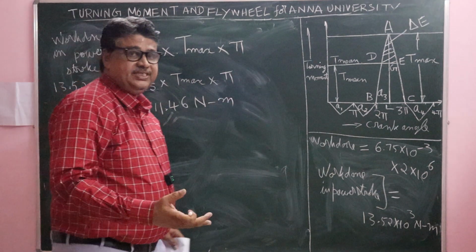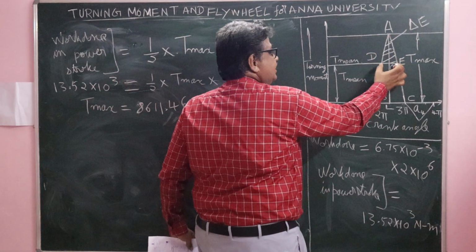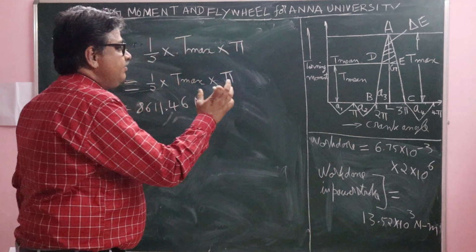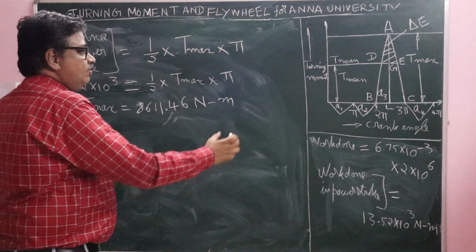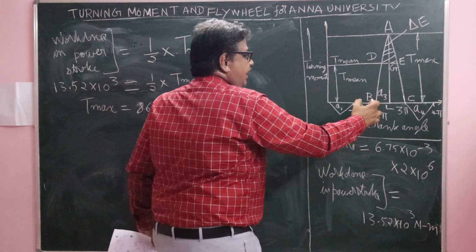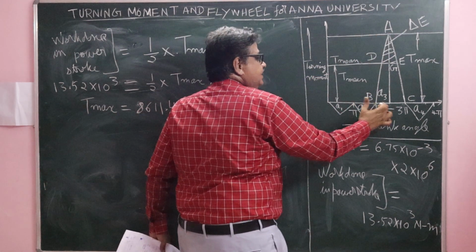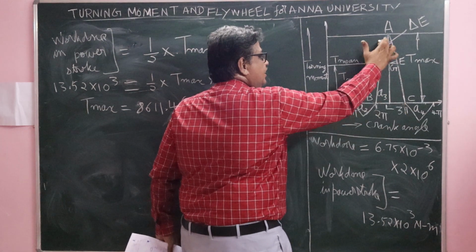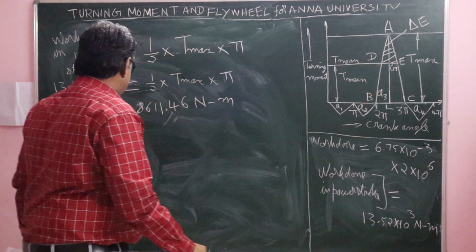Right. So, maximum fluctuation of energy delta E is equal to half into DE into AG. We have to find out the value of DE. Triangle ABC and triangle ADE are similar triangles.